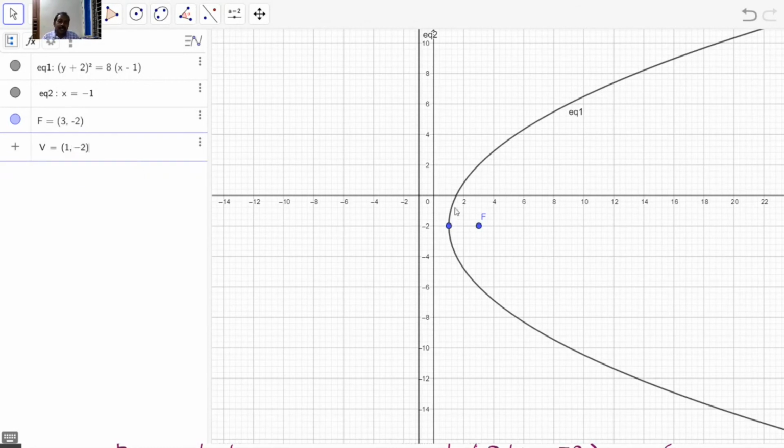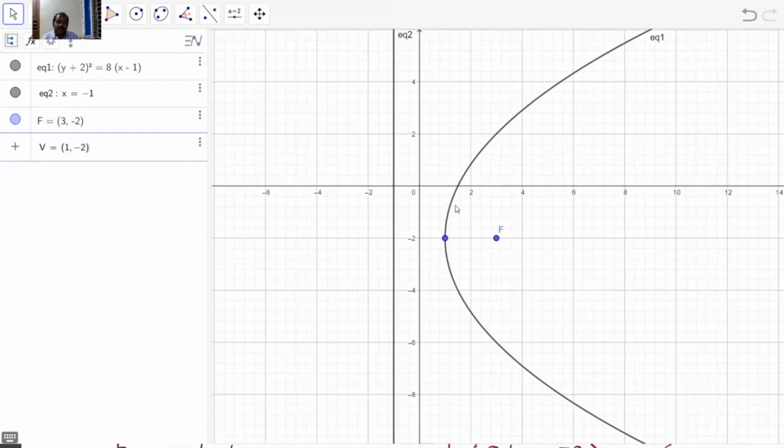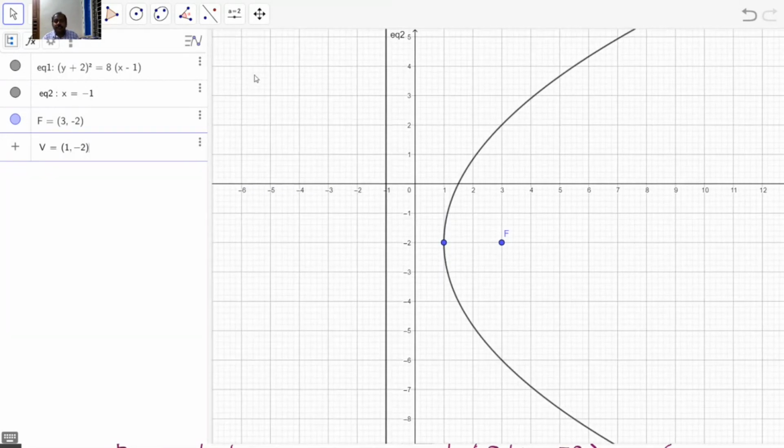So our answer is correct in GeoGebra. You can do the other problem by yourself. This problem is a homework for you. So have a nice day. We stop here.